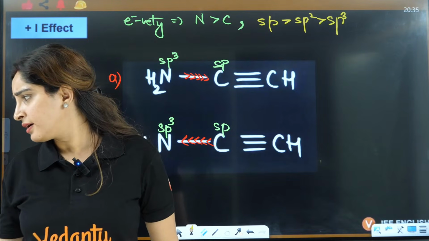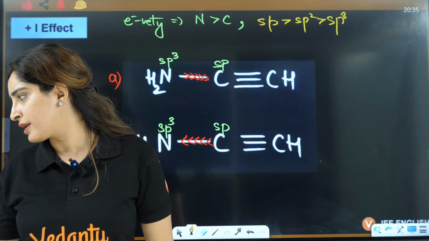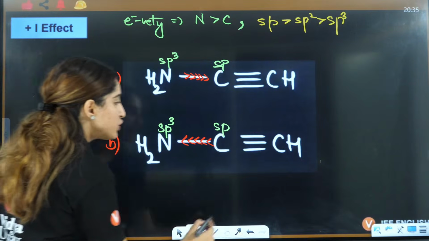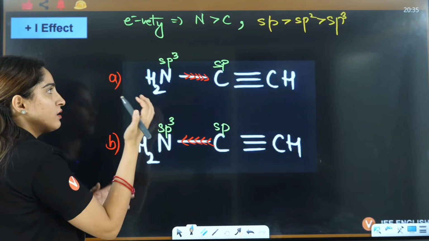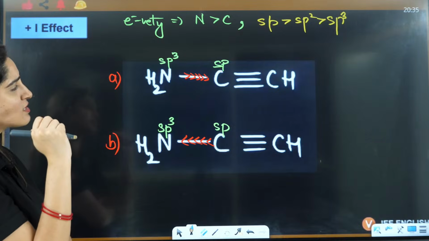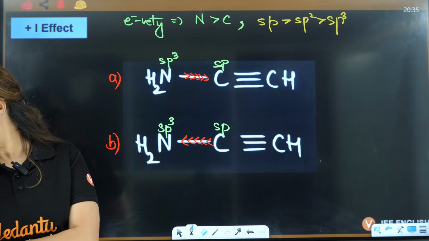C to N, C to N. Okay, so you're saying C to N, because the S character is high. Very good. The donation will be from... No. Why are you saying you're giving the right answer but answering it wrong? Achha, who is telling it? Because of S character? A.